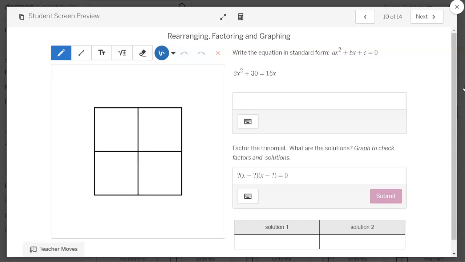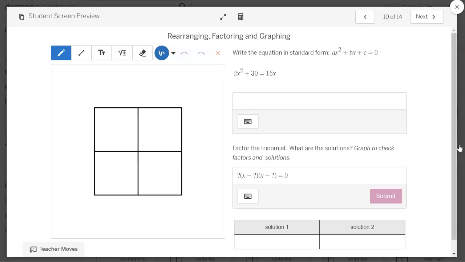Here we have a function that is not in standard form. So I'm asking them to write it in standard form and type it into this box. Once they've done that, they're going to factor it. Now we have a number outside the parentheses and then 2 factors. So that's something different. And then they're asked for the solutions. Let them play for a while on this screen. They will learn quite a bit just by kind of fumbling through.